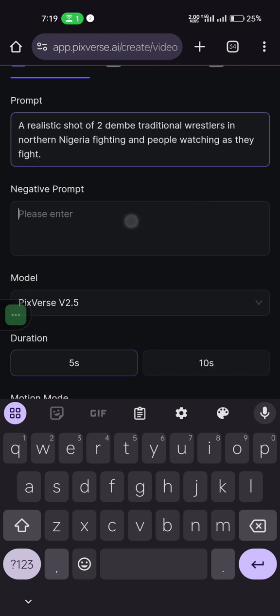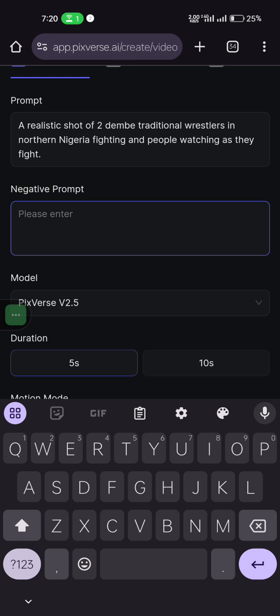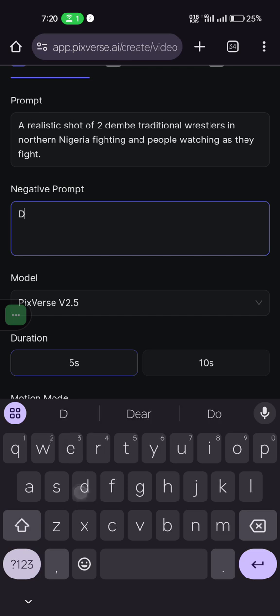Now here, this negative prompt. Negative prompt simply means you input those prompts that you don't want the AI to do. Let's say distort. This means I don't want the AI to distort the image. You understand? Like sometimes if you generate an animated video like this, while the animation is playing, you will notice the image starts moving, like shaking around in a uniform way. That is, it starts distorting the image. So I don't want it to distort. I don't want noise. This is what it means. I don't want it to be noisy.